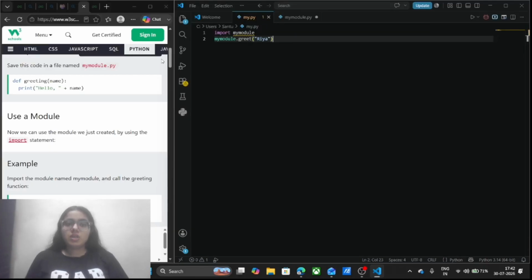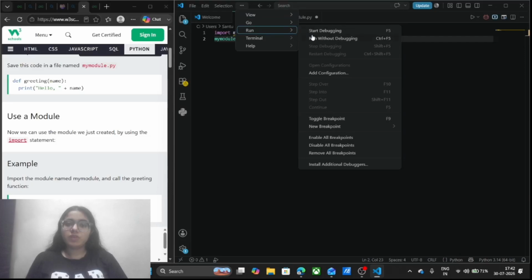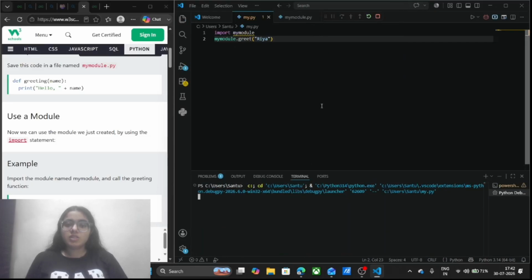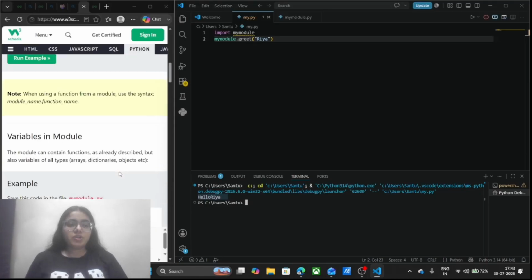Coming back to my py file, I have just imported my module here, and I have passed the name as Ria, and I am going to run this now. Hope that it works fine. See here, we are getting hello Ria as our output. Moving forward.